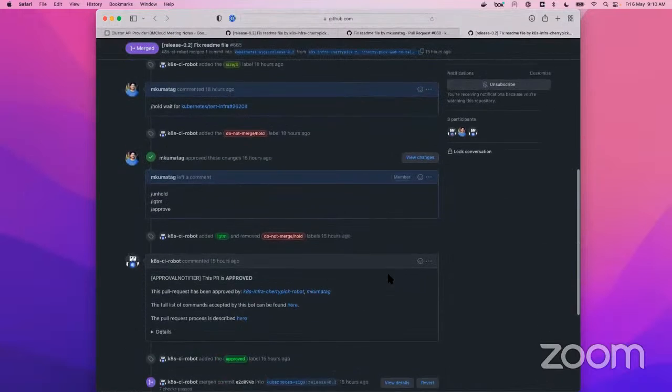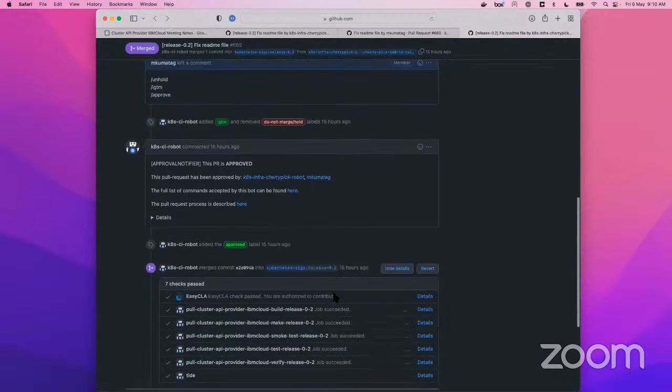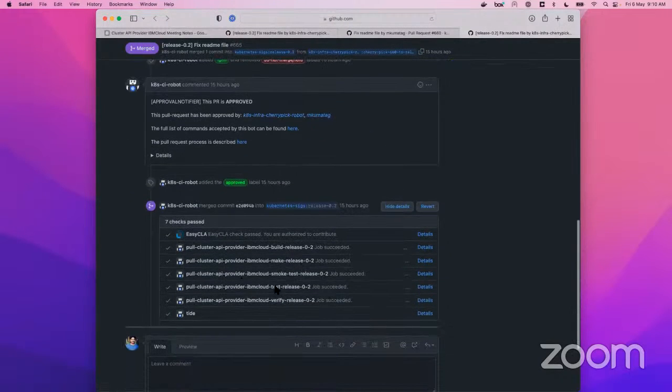And of course, I created a bunch of prow jobs for this release branch, because right now our prow jobs are all tied to the branches. Main of course has its set of prow jobs. Now it is the same configuration that we have for main and release 0.2, but eventually the prow jobs will get updated once we start adopting the latest bits of Kubernetes and whatnot.